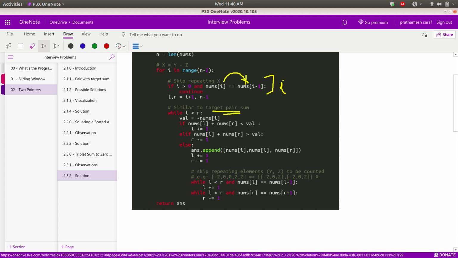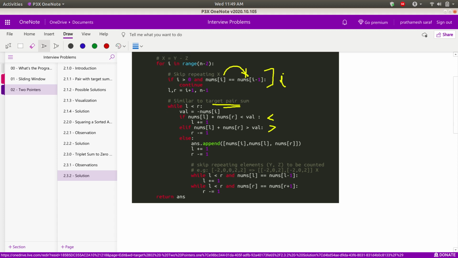What I'm doing is first fixing my value. That is, value would be the negation of nums of i, because nums of i is the current value I'm holding. Now, if the summation of left pointer and right pointer values is less than the value, then as usual I shall increment my left pointer, because the sum is less than the expectation, right? If my sum goes greater than the expectation, I shall decrement my right pointer.